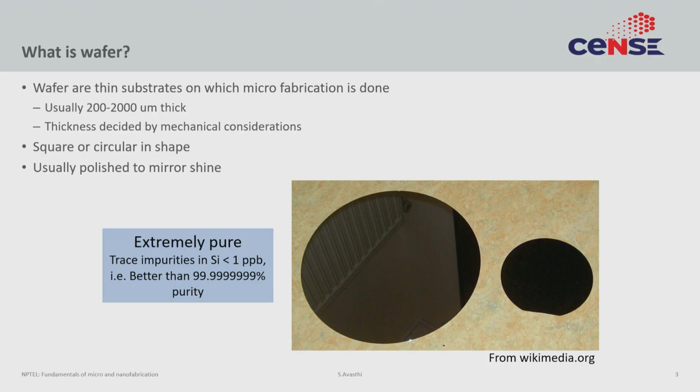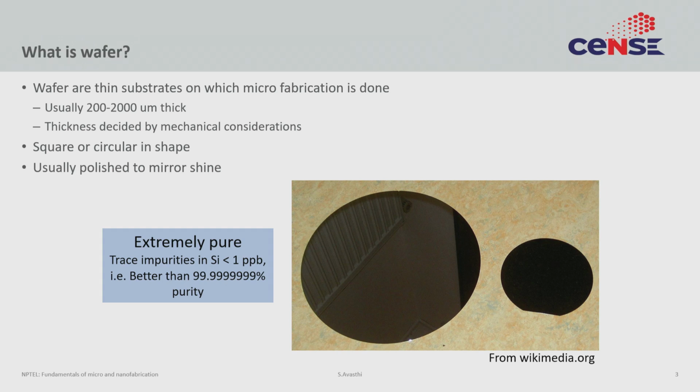Typically, these wafers are given a mirror shine. So, again, if you look at this image below, it has a shiny surface. You can actually see some lighting fixtures reflected on top. And that is because when you are doing micro and nano fabrication on top of these substrates, it is very important to have a smooth surface, because any topology will also be reflected in your eventual structure. So, giving a flat surface gives you the best chance to accurately reproduce a micro or nano structure.